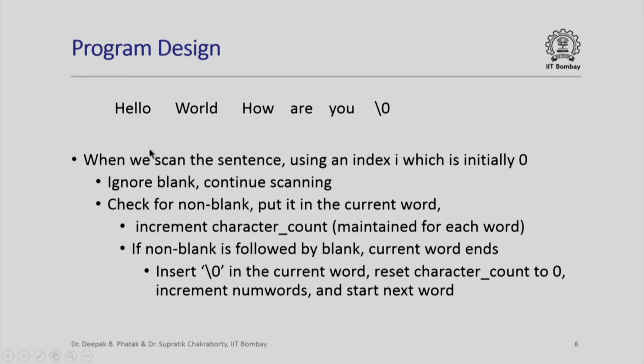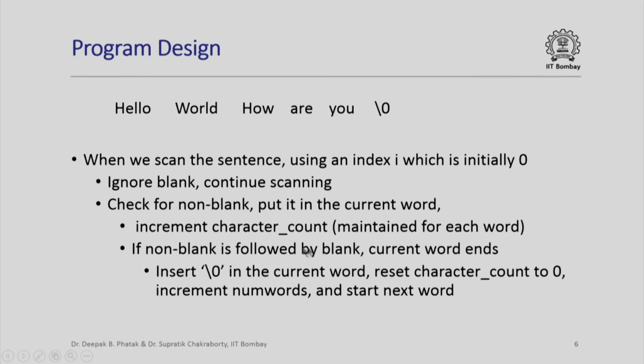Somewhere we will come across non-blank characters. When we check for a non-blank character, we will have to put it in the current word. So, obviously, the current word and the character count for that word will all have to be initialized properly. Since we are going to use a two-dimensional array, the current word will be indicated by an index which refers to a different row of word when the word changes. Within a word, we will increment the character count which is maintained for each word.